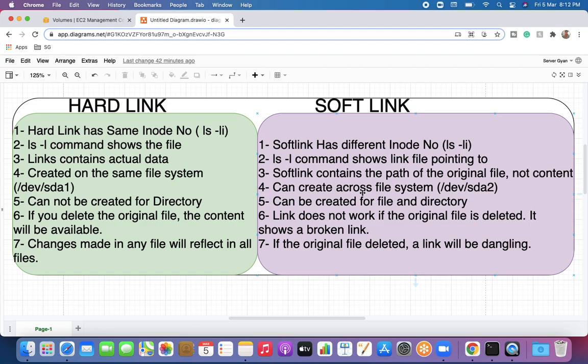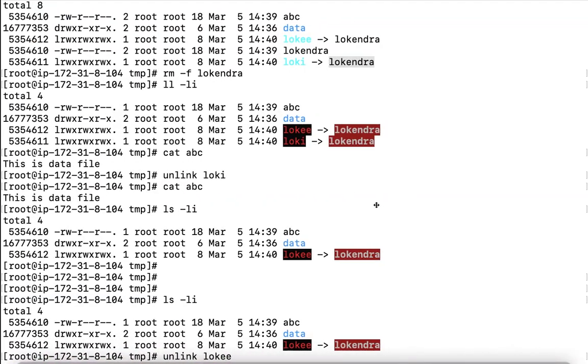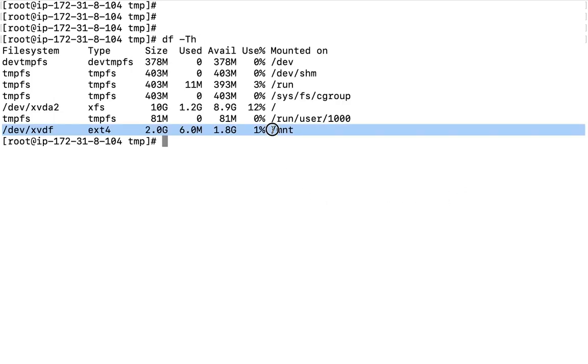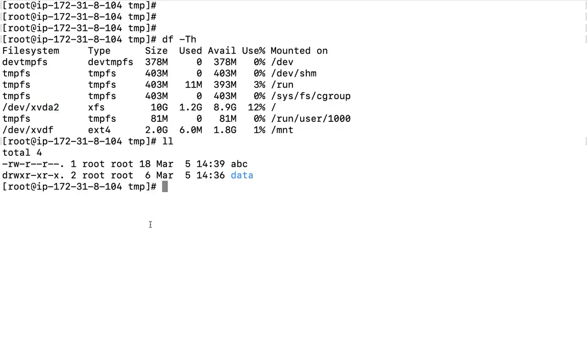Moreover, a soft link can be created across file systems. Now this thing we can also do practically here. As I told you earlier, we have two file systems here. First of all, we have /mnt, which is /dev/xvdf, that is a disk. We have xvda2. Right now, if I create a file here, maybe abc, that is a file as you can see here. If I want to create a symlink of abc, maybe I can define the complete path /temp/abc and in /mnt the Lokendra file I want to create.